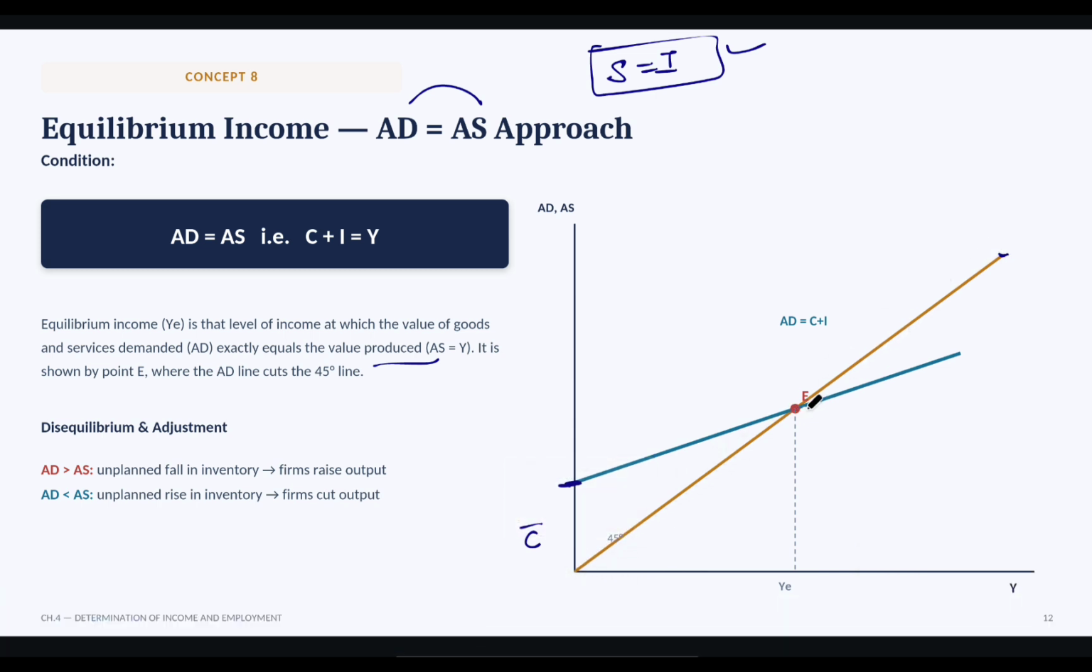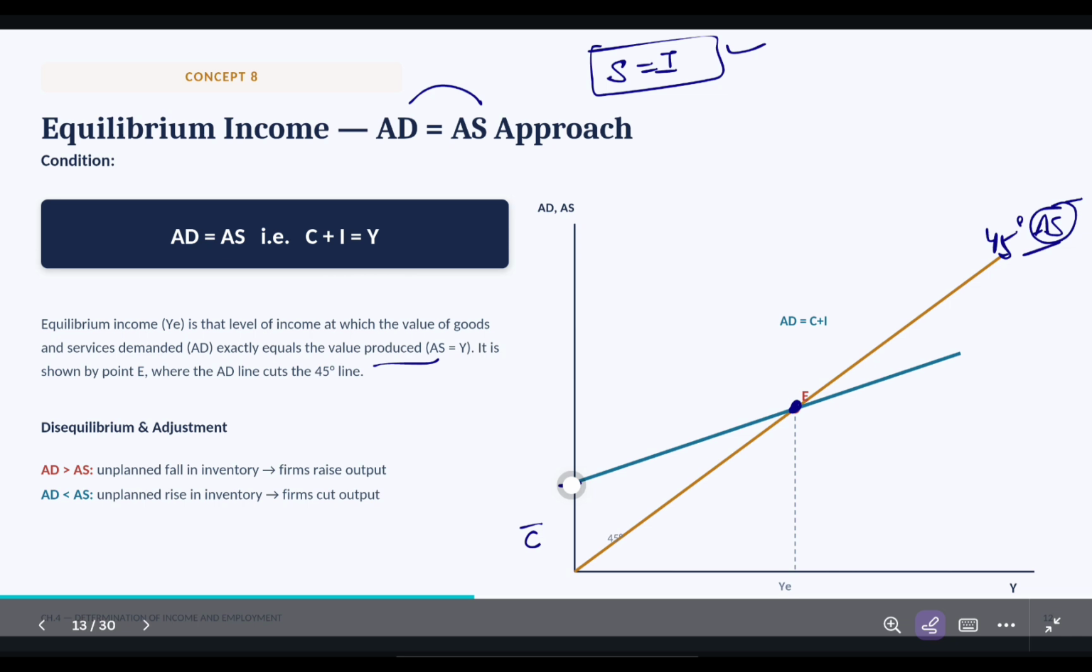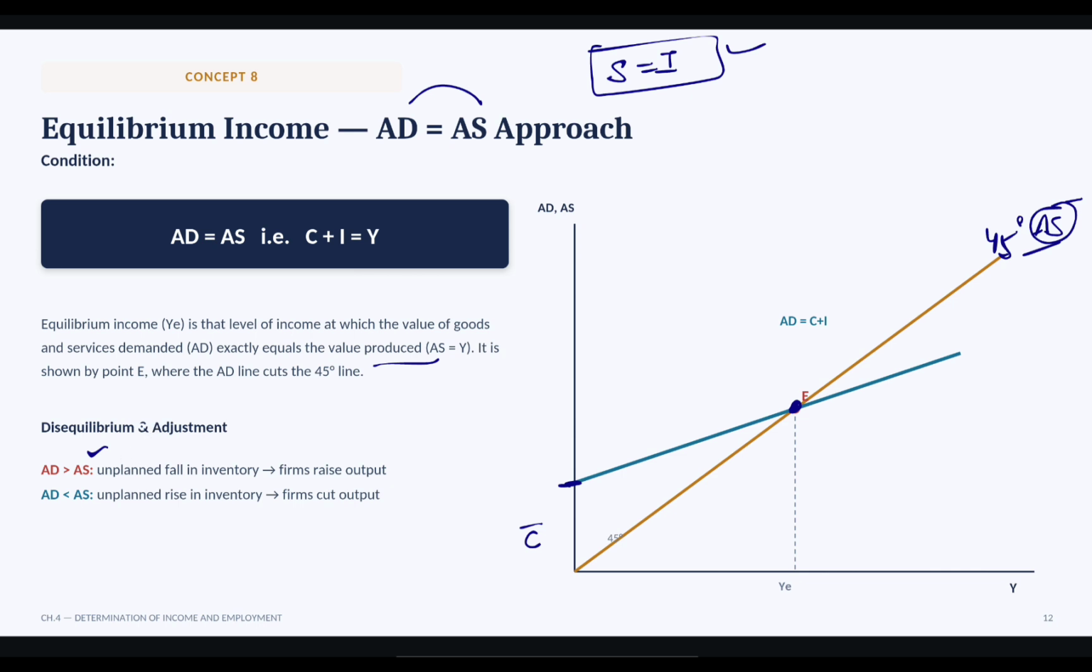And when these both lines meet, this point is known as equilibrium. And this is at the 45-degree aggregate supply line. Got it? We have two cases in this. First case is when aggregate demand is greater than aggregate supply. What will happen when aggregate demand is more than aggregate supply?